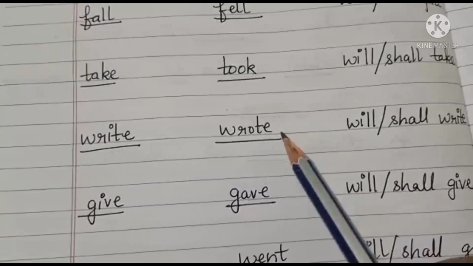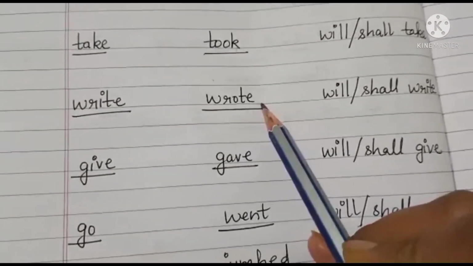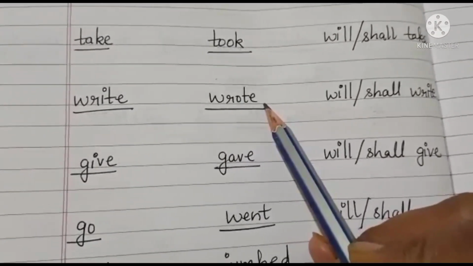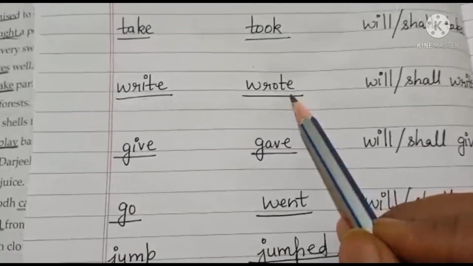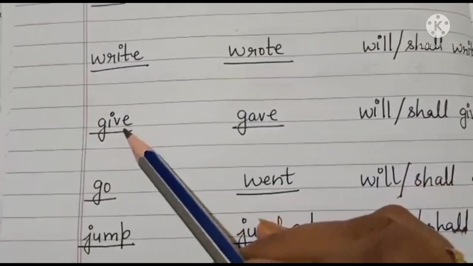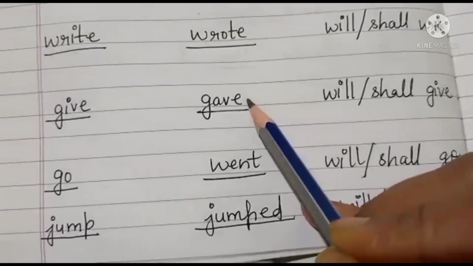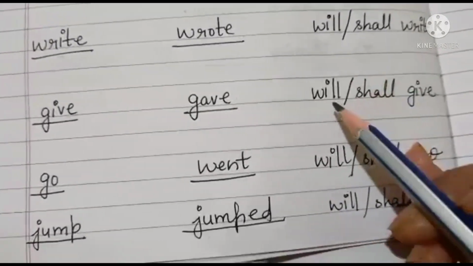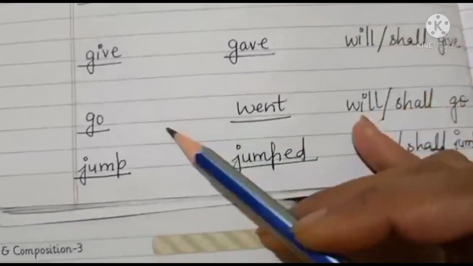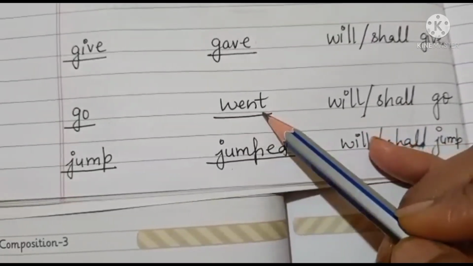Write, wrote. I wrote a letter yesterday. I wrote the answer yesterday. Means you have already finished your work. Past tense of give is gave. And if I talk about future, it becomes will or shall give. Past tense of go is went.